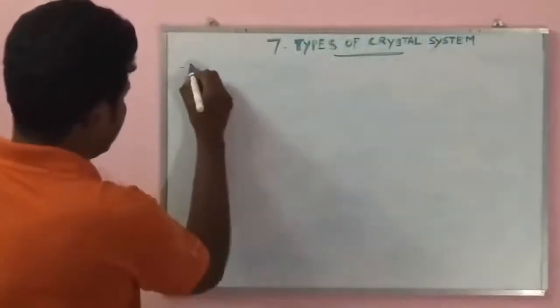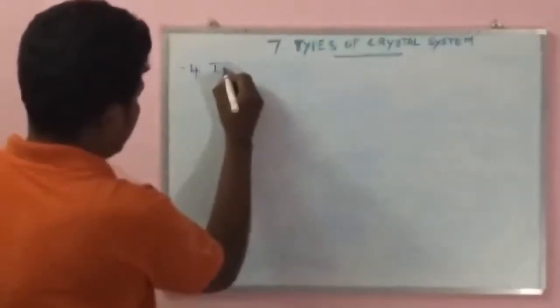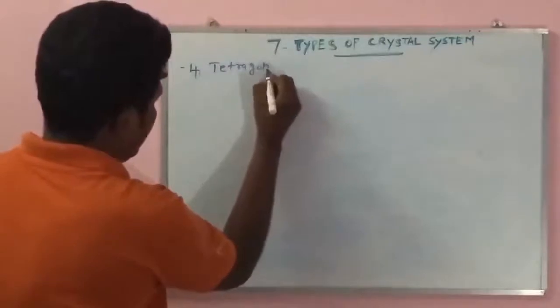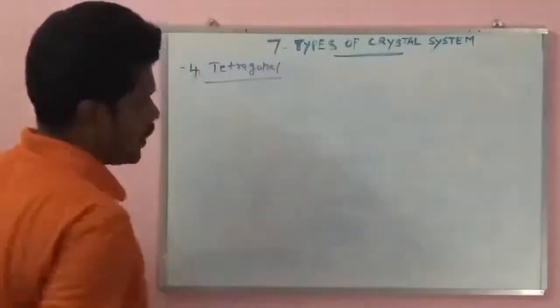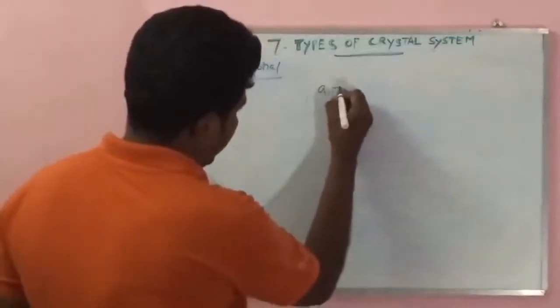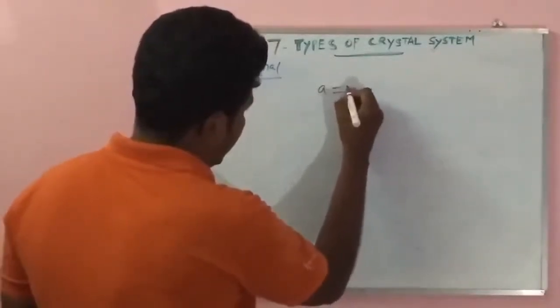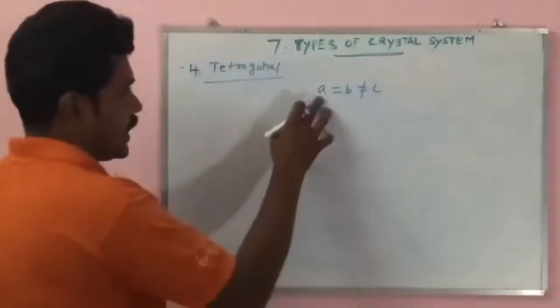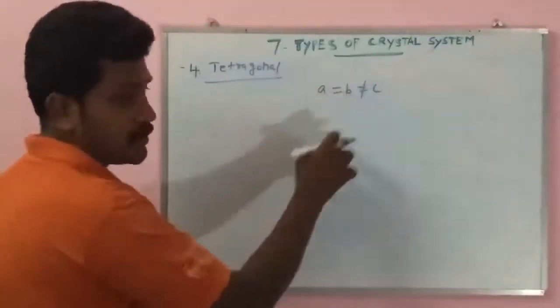Tetragonal. So in tetragonal, a equal to b not equal to c.